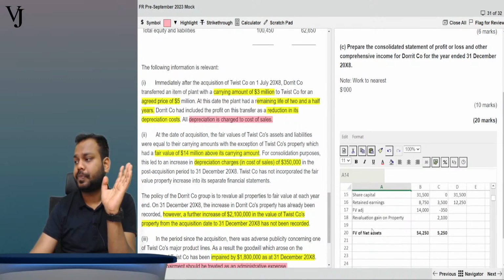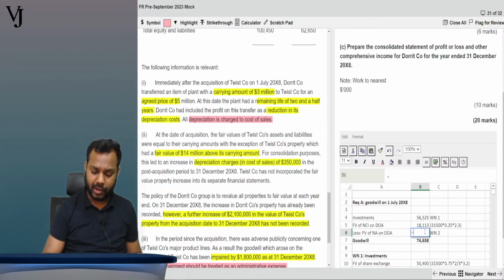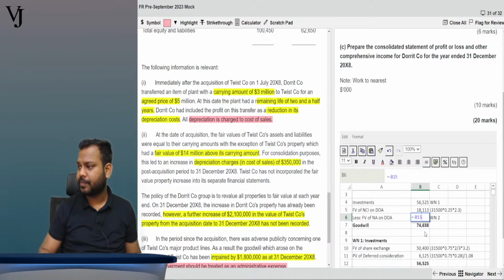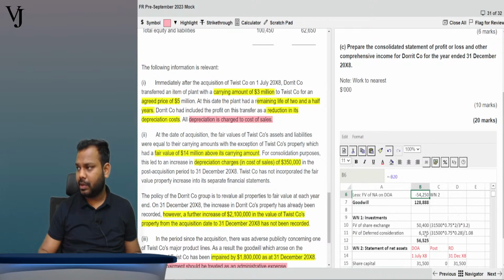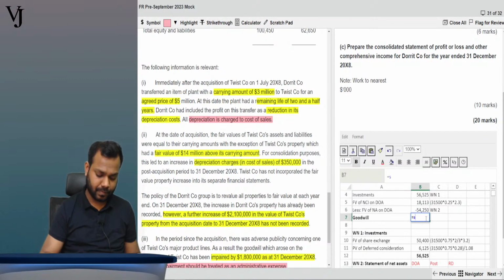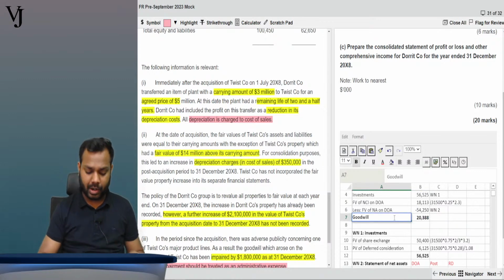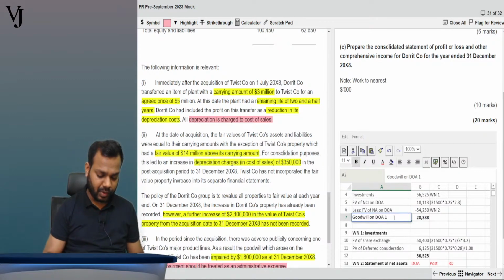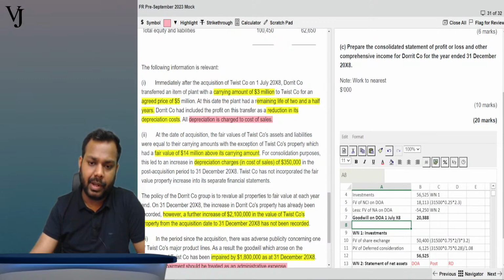Now, let us write here. What is the value of the net assets on the date of acquisition? This is the value of the net assets, right? Just a minute. Now tell me, is it clear everyone? Goodwill on date of acquisition, that is 1 July x8, is clear. Is it clear everyone? If revaluation is in mid-year, then we'll take excess depreciation.